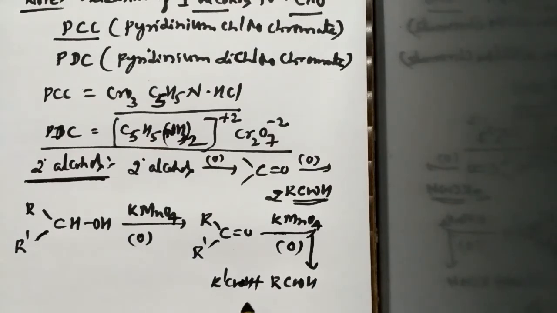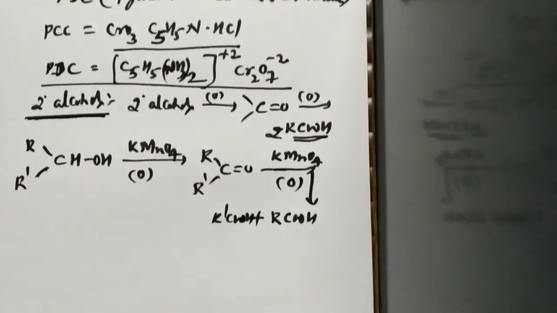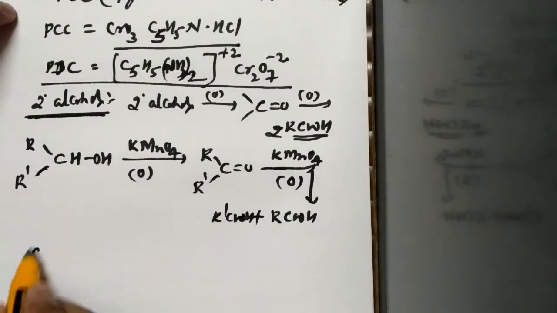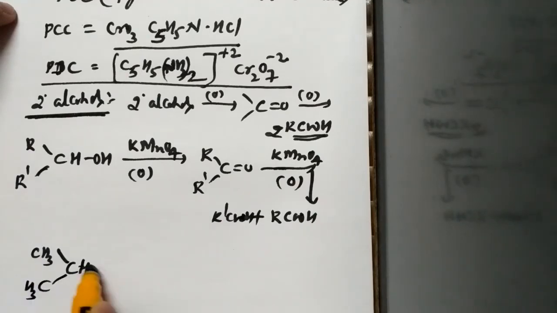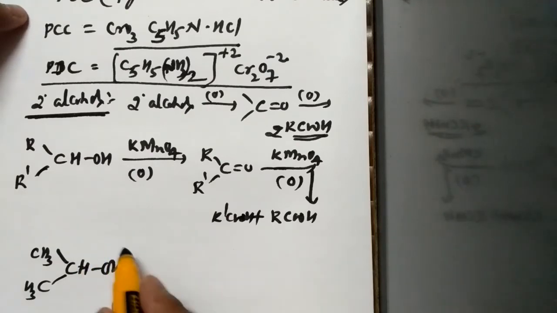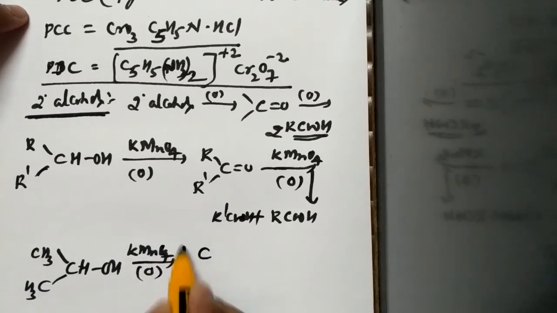If I discuss the same chemical reaction by using a particular example, that is CH3 CH with one more CH3 with OH, this is nothing but 2-propanol. When this 2-propanol is subjected to oxidation by using KMnO4, we get acetone as the intermediate.